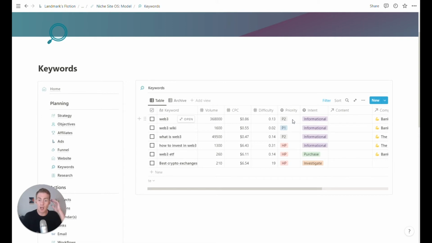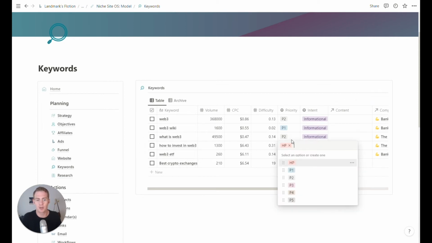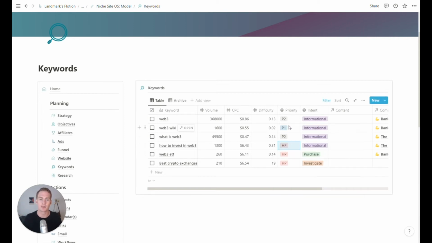So this is actually something that I do. I'm not a high level SEO, and I don't know if this is good or bad practice, but this is something that I just do personally, which is based on a subjective interpretation, a combination of factors: high volume, low difficulty, interesting topic. I will give the keyword a priority. For me personally, it's something I want to write about soon. Then I'll give it HP, high priority, and then work down the list from there.